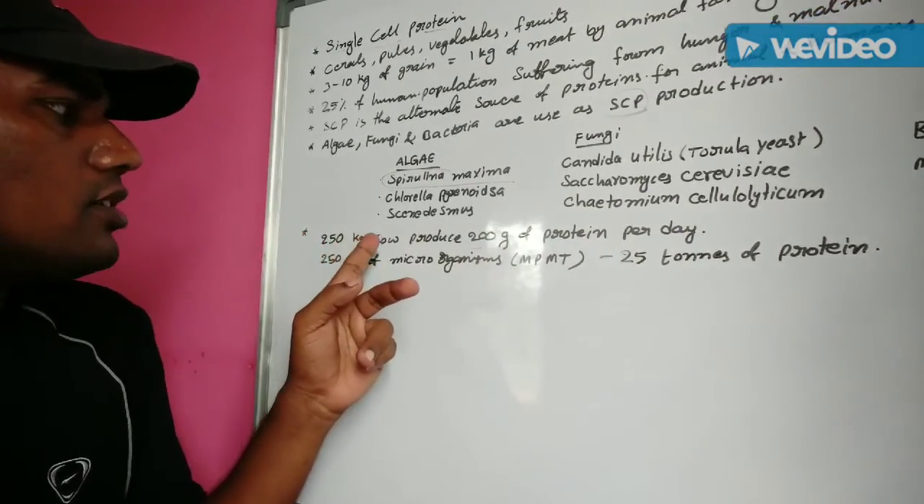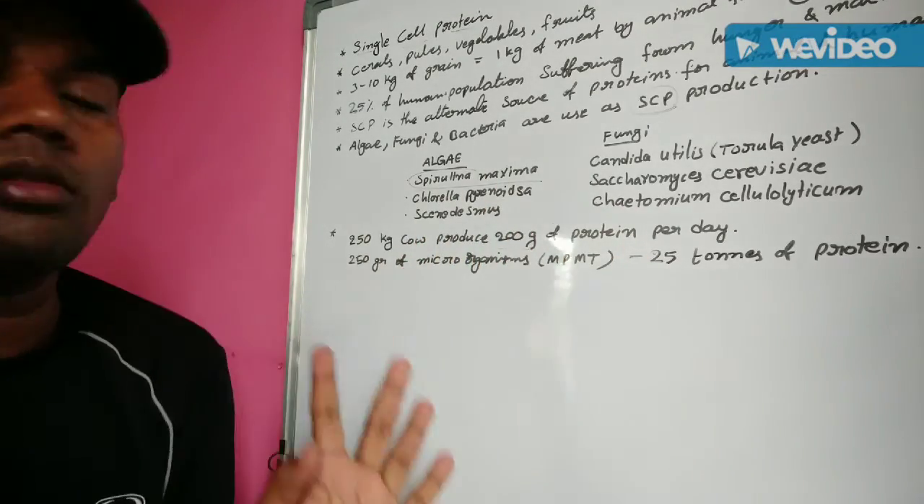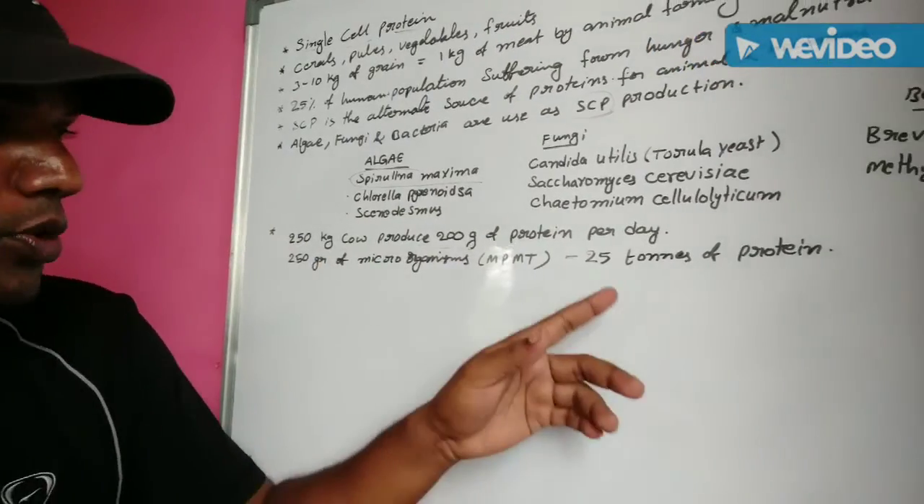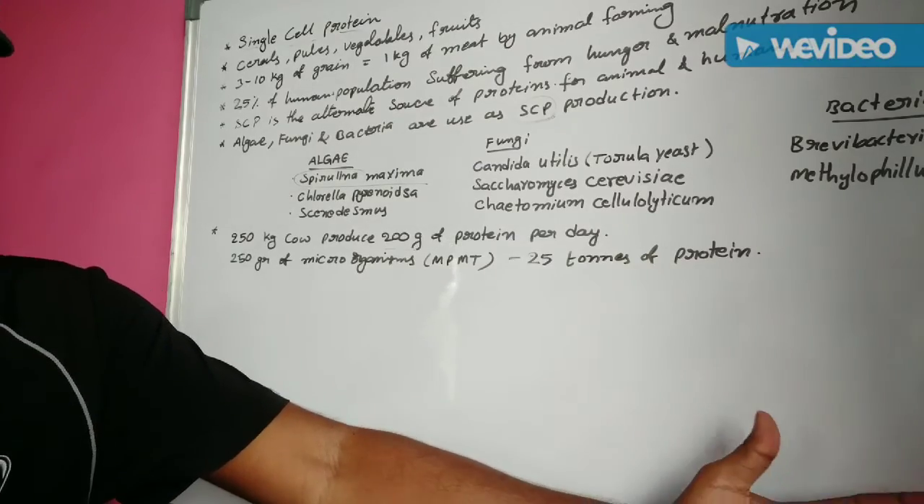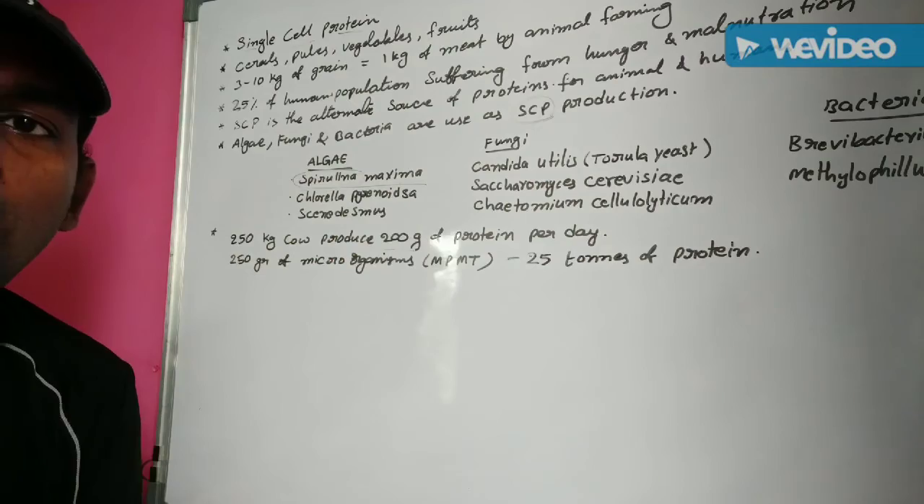A 250 kg cow produces only 200 grams of protein. But 250 grams of microorganisms produce 25 tons of proteins. Okay? A very large protein product is obtained from the microorganism.